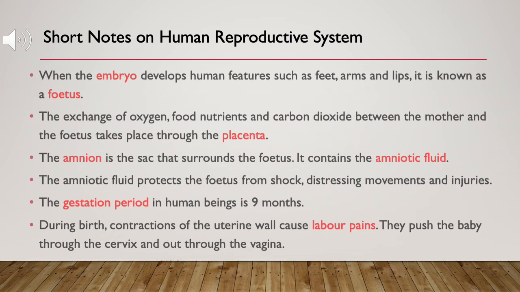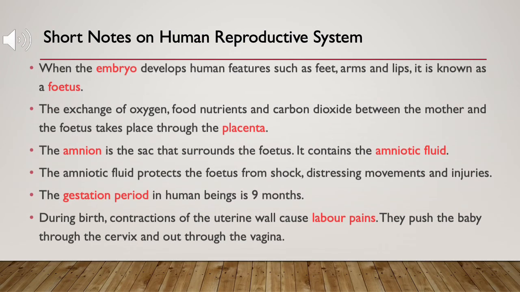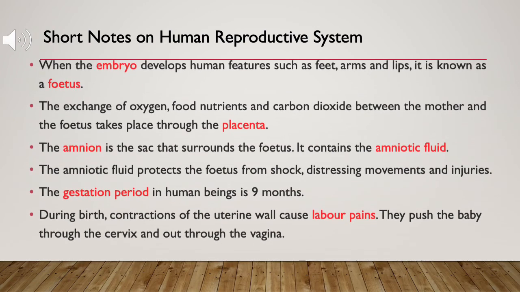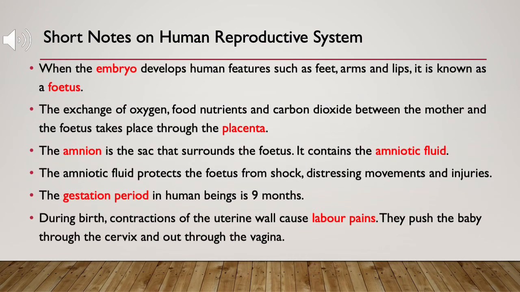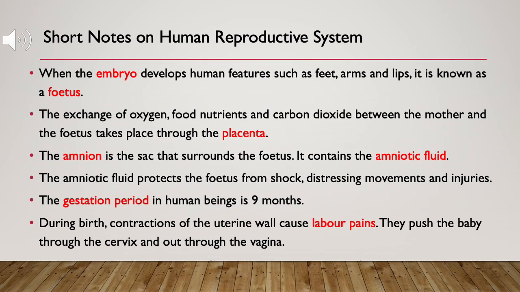The amnion is the sac that surrounds the fetus. It contains the amniotic fluid. The amniotic fluid protects the fetus from shock, distressing movements and injuries. The gestation period in human beings is 9 months. During birth, contractions of the uterine wall cause labor pains. They push the baby through the cervix and out through the vagina.